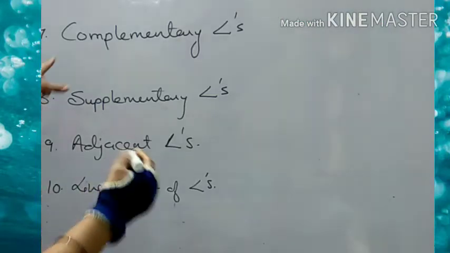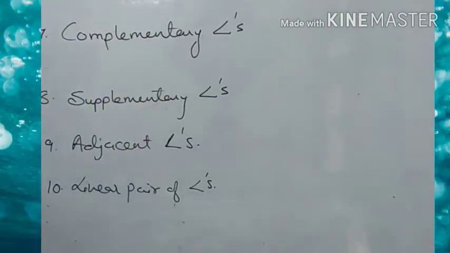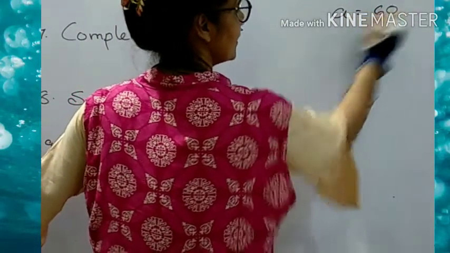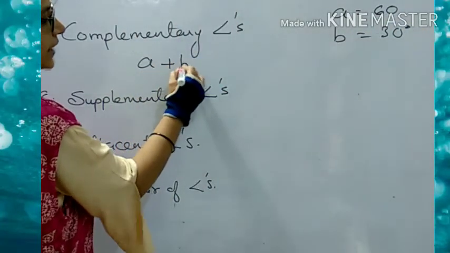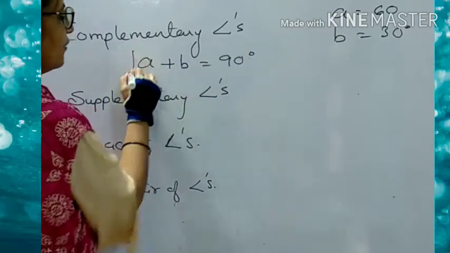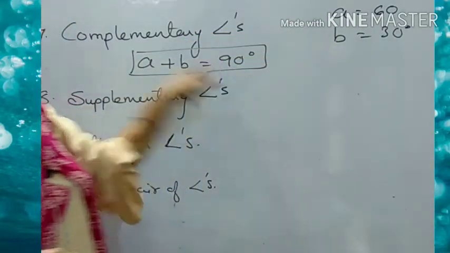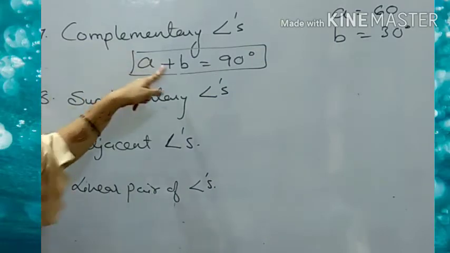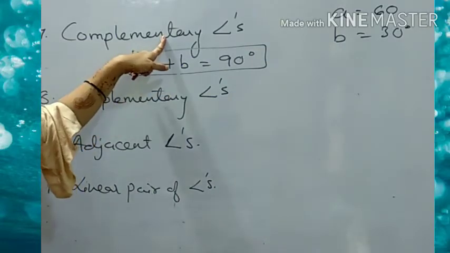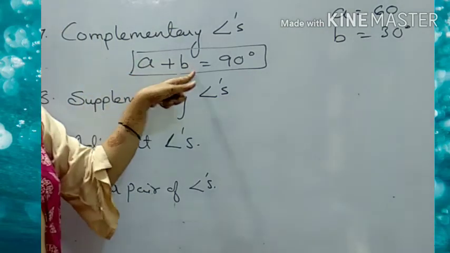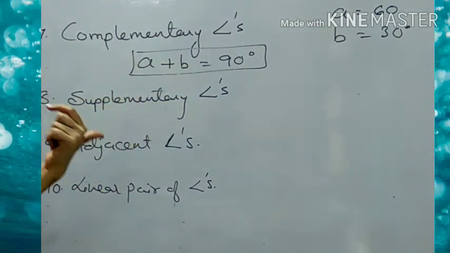Now two angles whose sum is 90 degree, then they are said to be the complementary angle. Suppose we are having angle A 60 degree and angle B is equal to 30 degree. So when the sum of the angle is 90, here 60 plus 30 is 90, then those two angles are said to be the complementary angle. And one is the complement of the other. A is the complement of B and B is also called as the complement of A.